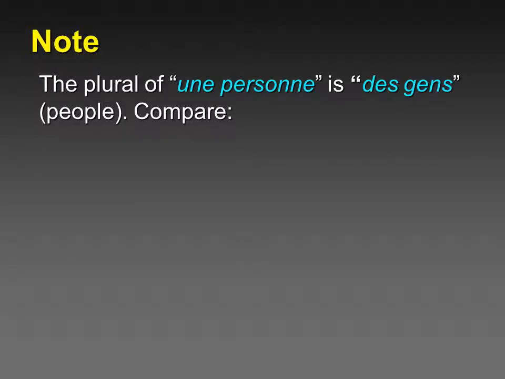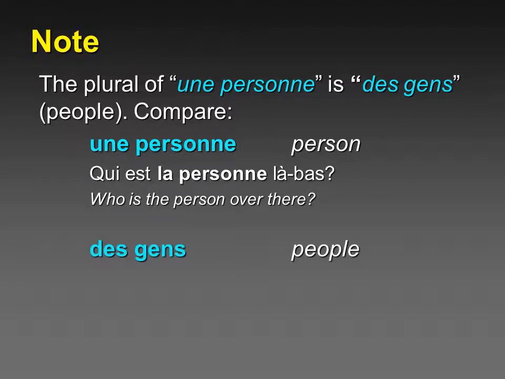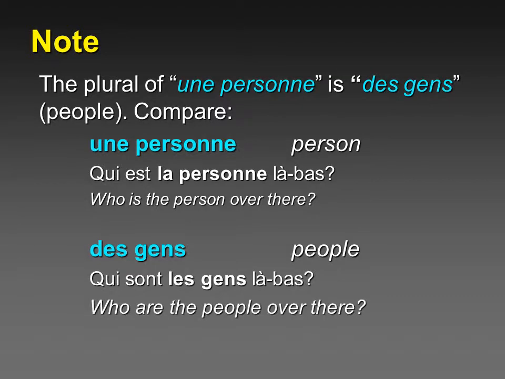Note also the plural of une personne is des gens. For people, une personne is a person. Qui est la personne là-bas? Who is the person over there? Des gens for people. Qui sont les gens là-bas? Who are the people over there?